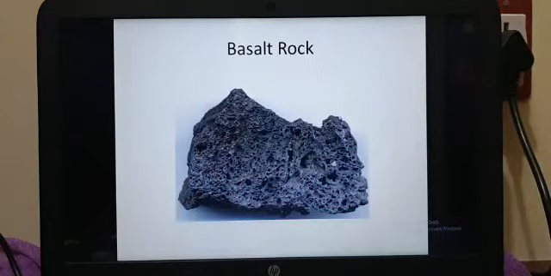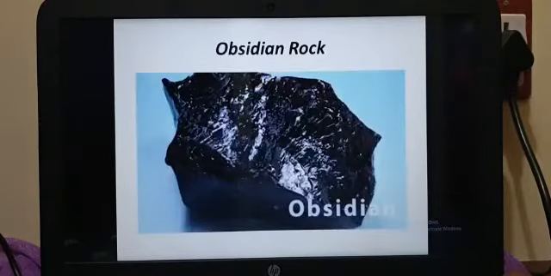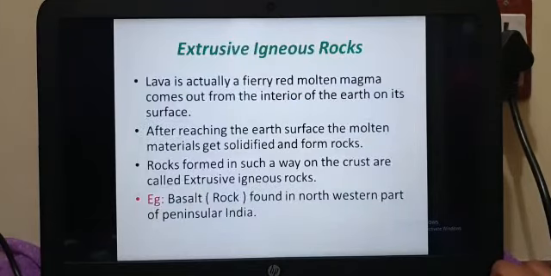Next, basalt rock. Basalt rock comes out of igneous. Obsidian, as we saw in that picture, right? In the previous slide we saw. Okay, now we'll see what are extrusive igneous rocks.